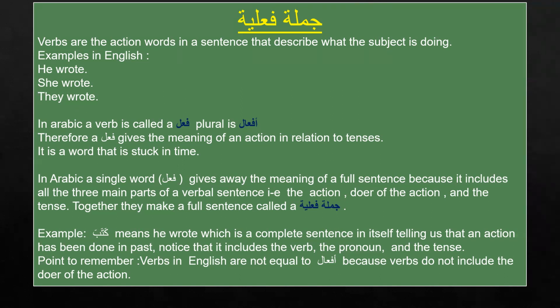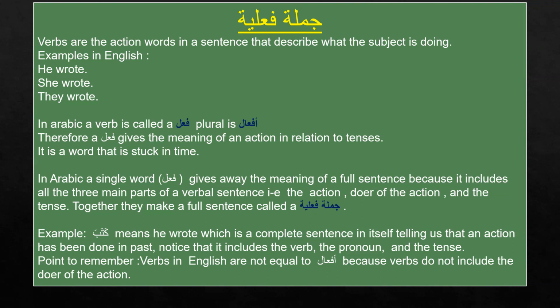So a fail is always in relation to tenses. That means it is a word that is stuck in time. There cannot be a verb without a tense. A fail cannot be without a tense.